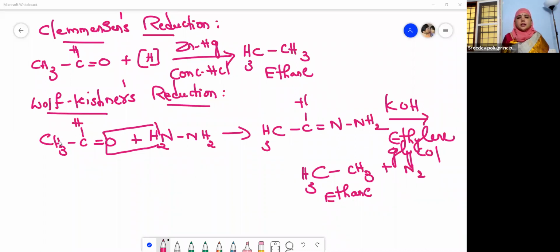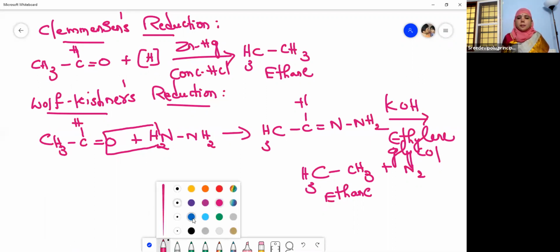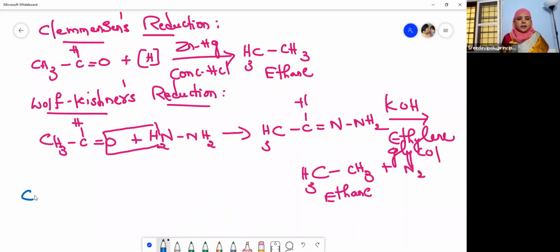Suppose you just think about this question, right? When you take propanaldehyde, what do you get? Nothing but propane. It just depends upon the number of carbon atoms. You have to check the number of carbon atoms present in the aldehyde. As acetaldehyde contains 2 carbons, it gives an alkane which also has 2 carbons. When you take an aldehyde which contains 3 carbon atoms, you will get propane. I will give that also. So please note down, this is the sort of application type of question I have asked you, children.